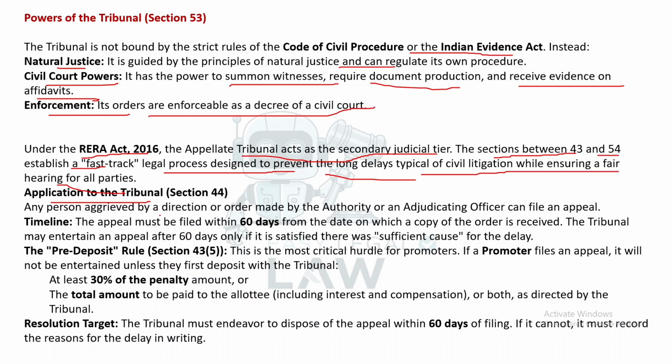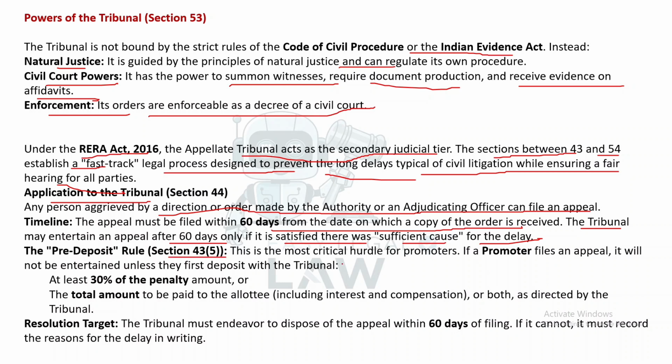Any person aggrieved by a direction or order made by the authority or an adjudicating officer can file an appeal. Timeline. The appeal must be filed within 60 days from the date on which the copy of the order is received. The tribunal may entertain an appeal after 60 days only if it is satisfied there was sufficient cause for the delay. The pre-deposit rule, Section 43(5).